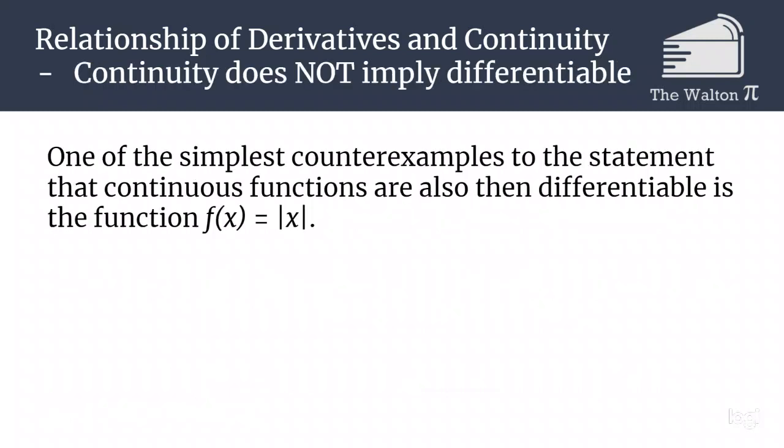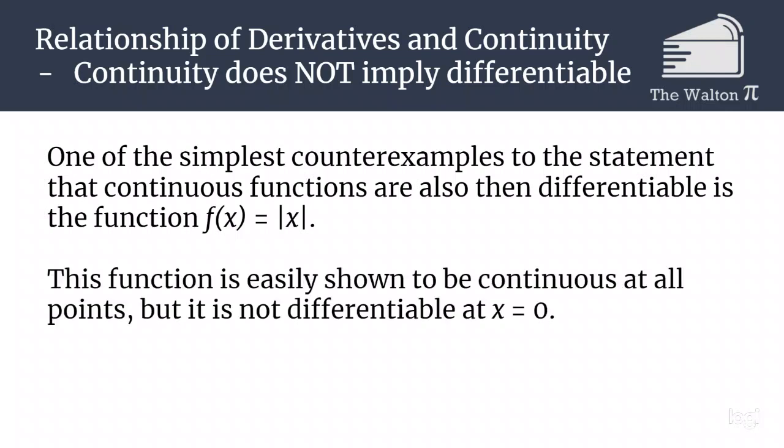An example to show why that is not true is the function f of x equals the absolute value of x. If we look at this function, it's going to be continuous everywhere. But it is not differentiable at x equals 0. It is continuous there, but it's not differentiable.